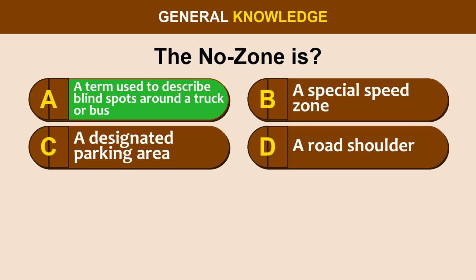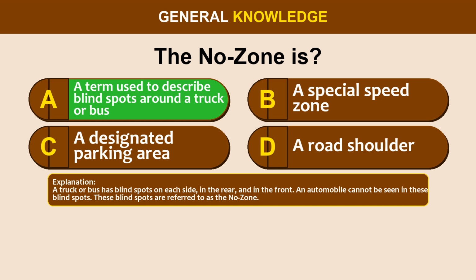The correct answer is option A, a term used to describe blind spots around a truck or bus. A truck or bus has blind spots on each side, in the rear, and in the front. An automobile cannot be seen in these blind spots. These blind spots are referred to as the No-Zone.